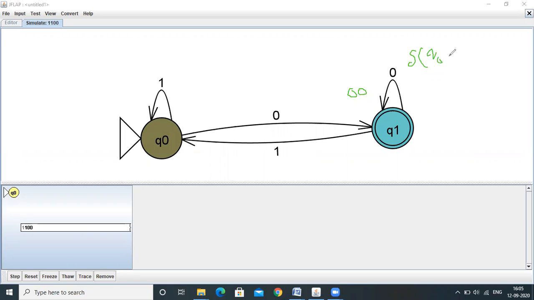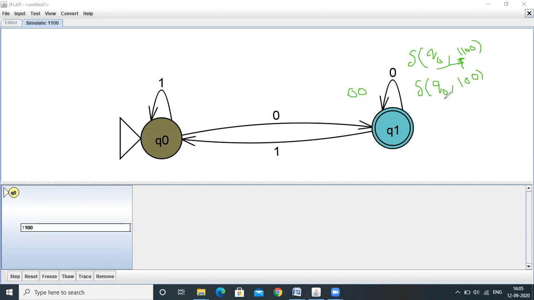What is the input string we gave? 1100. Currently 1100 is on the input tape. The tape head will read one symbol at a time. Currently the tape head reads the first symbol 1. Q0 on 1 will reside within the Q0 state only.